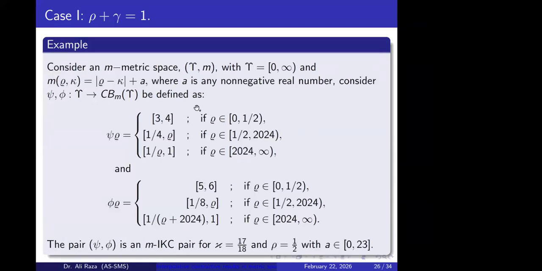As we discussed earlier, when we are talking about multi-valued mappings, we need sets. That's why these two mappings are set valued. Whenever an element belongs to this set, the corresponding values appear as a set. When we have this type of set construction, and for this value of the exponent and this contractive constant, and for any value of a between 0 and 2/3, then these two corresponding mappings have a common fixed point.